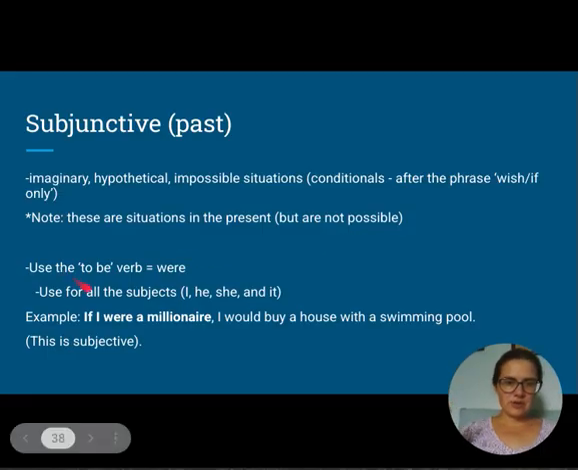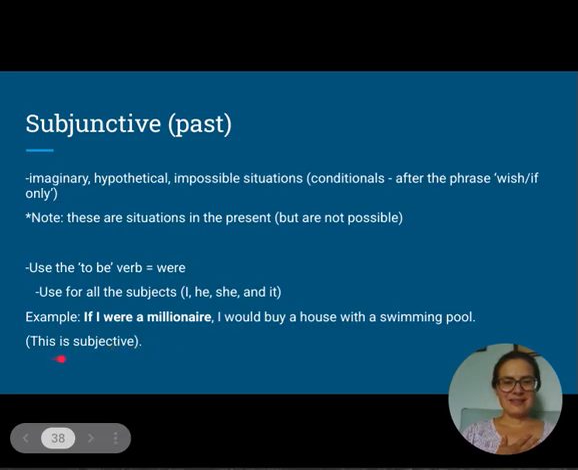So here you're going to use the to be verb in the past tense, were, for every subject, every agent. Use it for all the subjects. I, he, she, and it. Whoever it is, it does not matter. For the subjunctive, you're going to use were. Example, if I were a millionaire, I would buy a house with a swimming pool. Or, if I were a pig, I would wallow in the mud and have fun, enjoying being muddy.